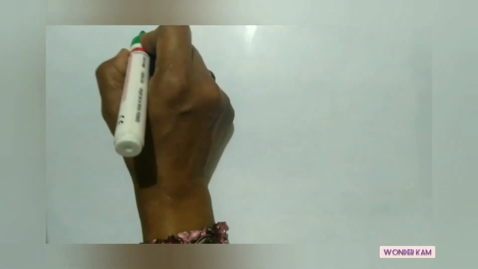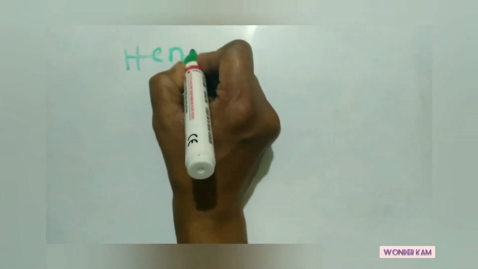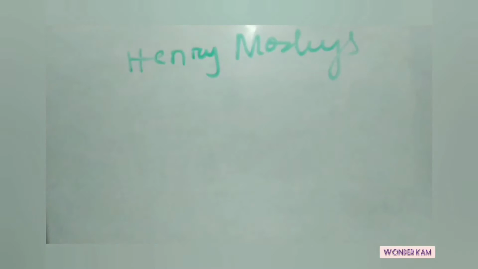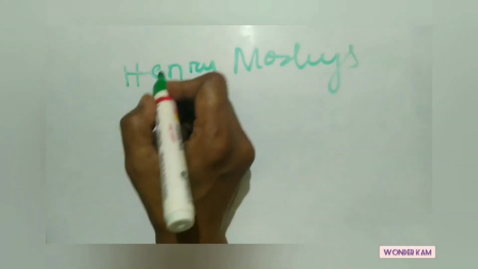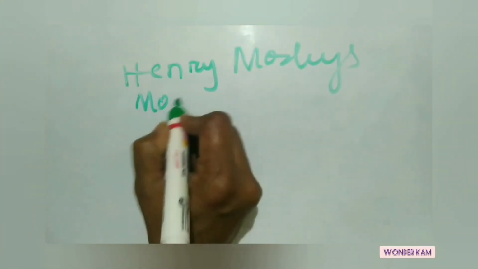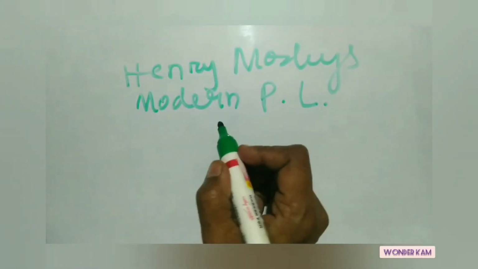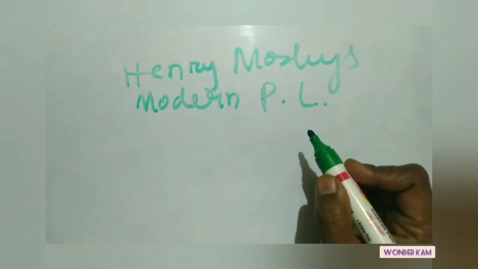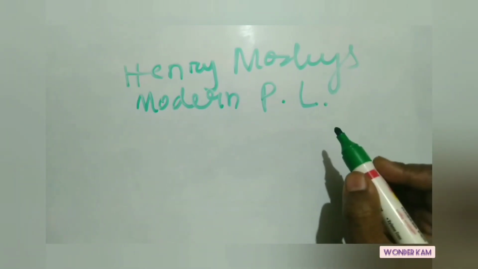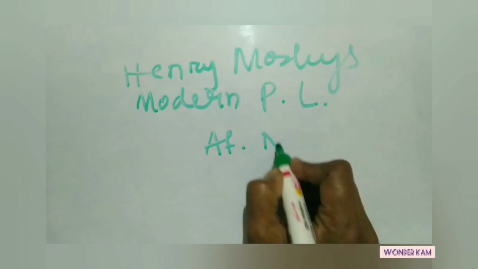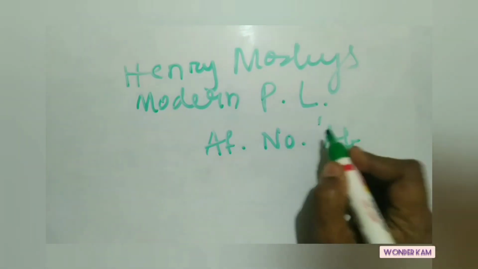Later on, his work was modified by Henry Moseley, and he put forward the modern periodic law, which states that the physical and chemical properties of elements are a periodic function of their atomic numbers and not the atomic masses.